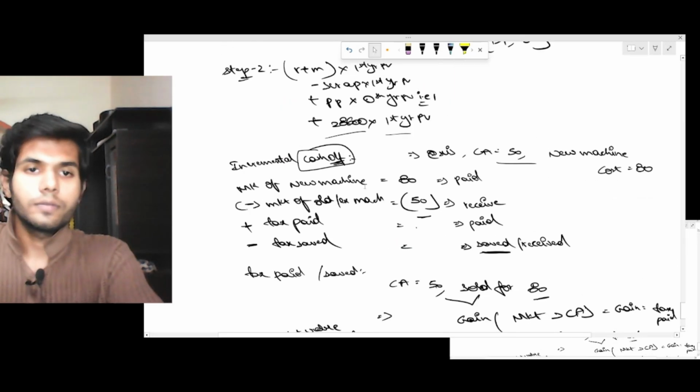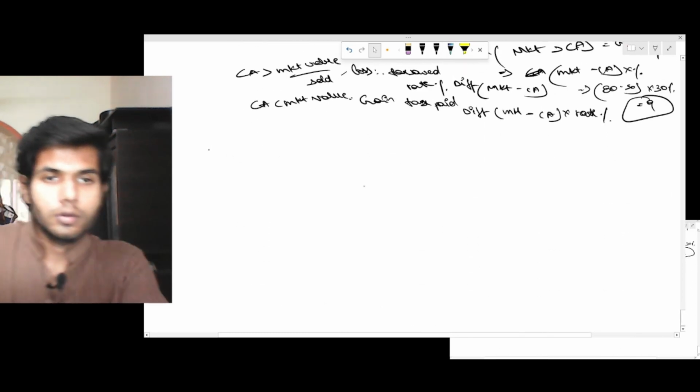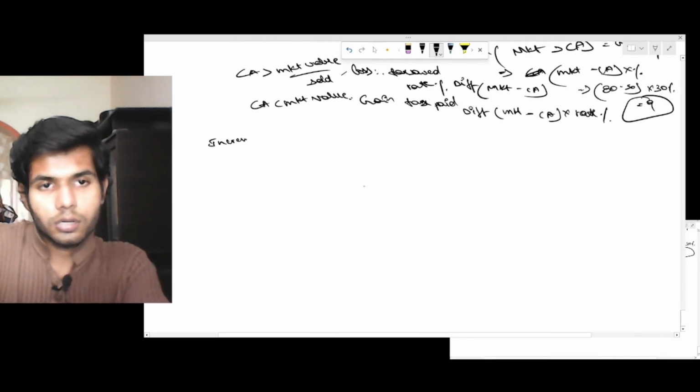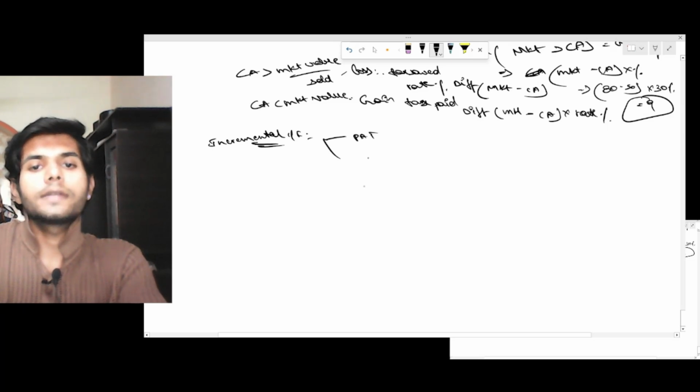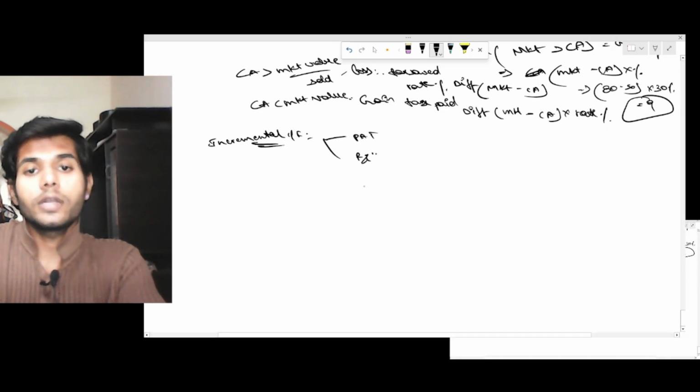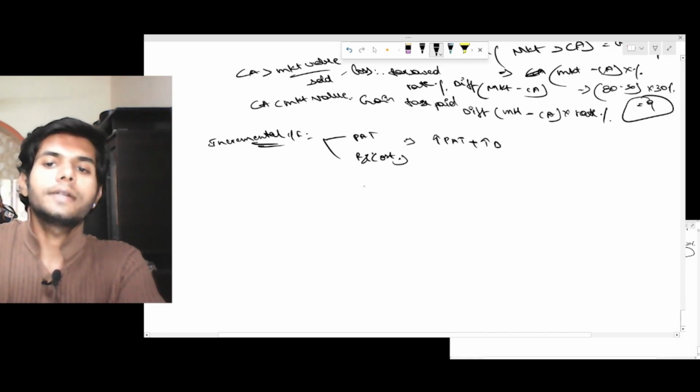Here we learned this is the incremental cash outflow. Now the incremental cash inflow. If directly PAT is given, then increase in PAT plus increase in depreciation.